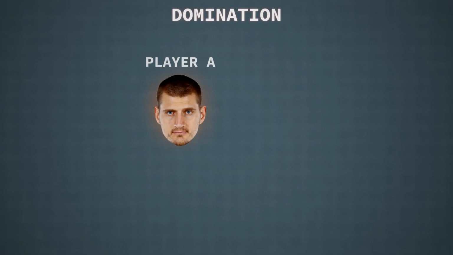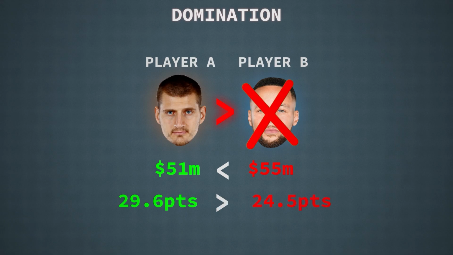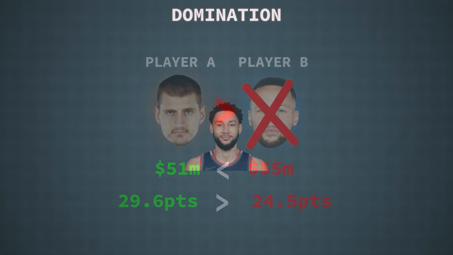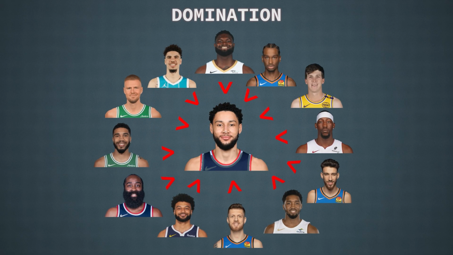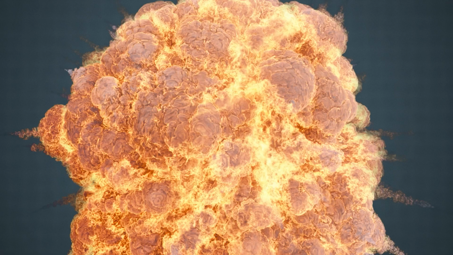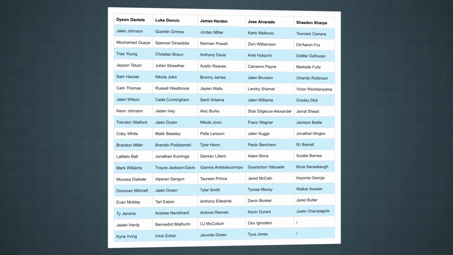I will also employ a domination system. Player A dominates player B if A has a lower salary but scores more points per game. This means we can always replace B with A and the team is guaranteed to get better. If B is dominated by 12 or more players from the list, we can make a full team of players who are definitely better than him. So there is no way for player B to end up in our optimal team and we can just delete him from our list. These 2 steps leave me with 98 serious contenders, which makes the search fast and focused.